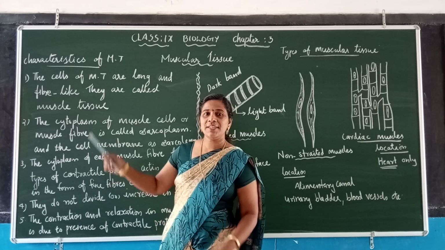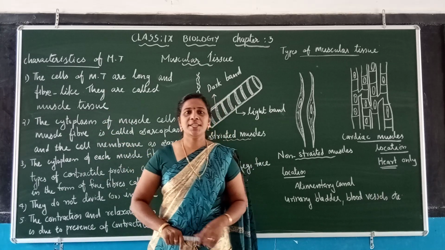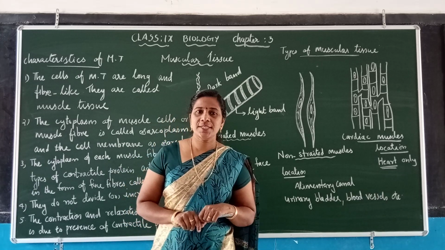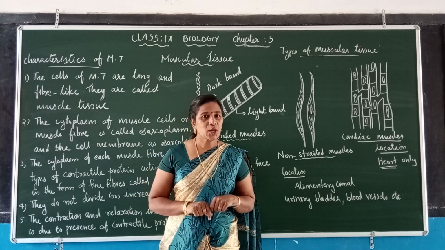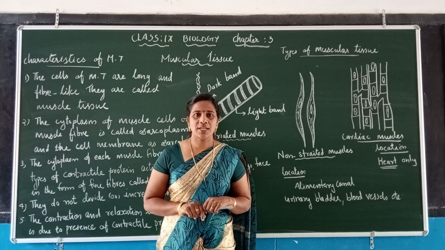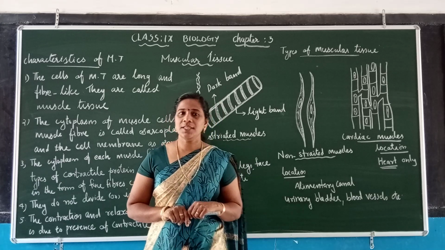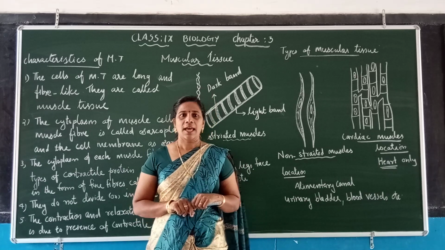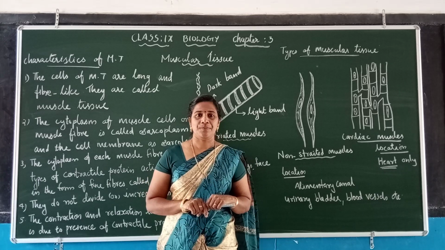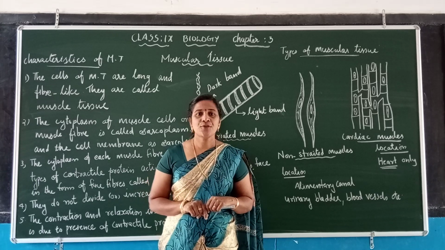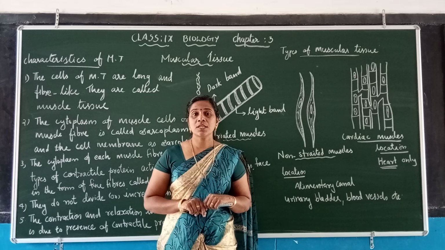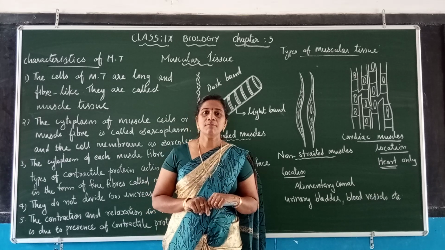Today we will continue. We will discuss muscular tissue. Today's topic is muscular tissue and nervous tissue. Muscular tissue is a contractile tissue because its cells are highly specialized for contraction. It is associated with movement of the body parts and locomotion of an individual. It also forms the flesh of our body and causes opening and closing of apertures. These are the muscular tissues.